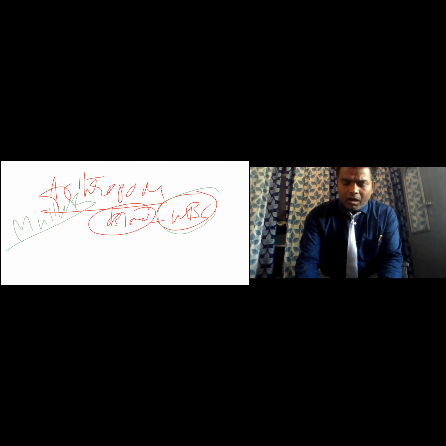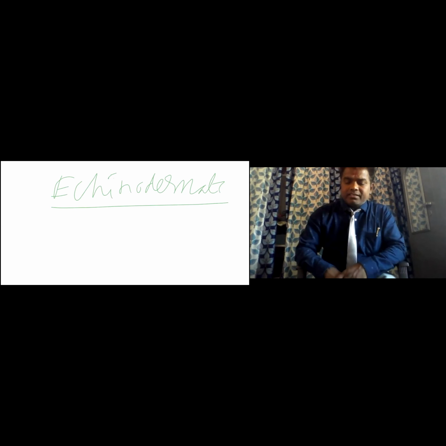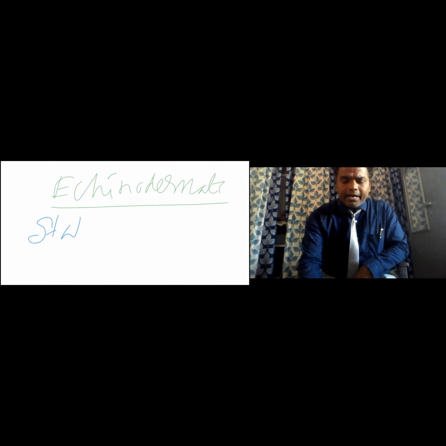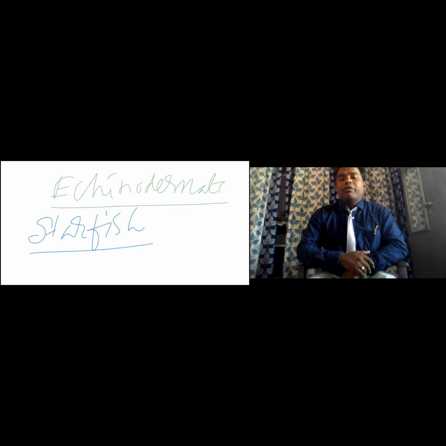And after Mollusca, we should take Echinodermata. Can anyone say an example of Echinodermata? Starfish.